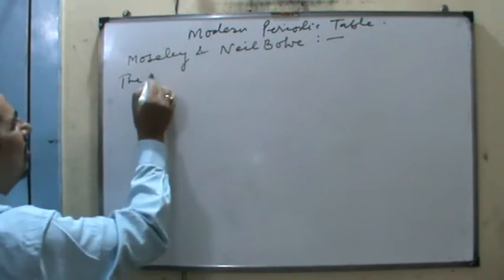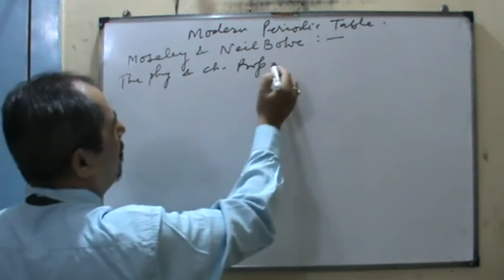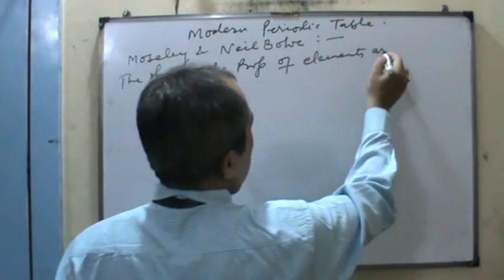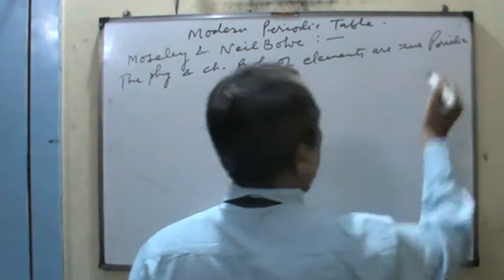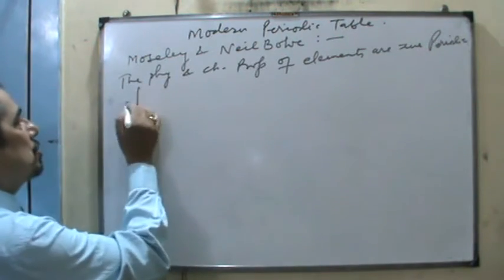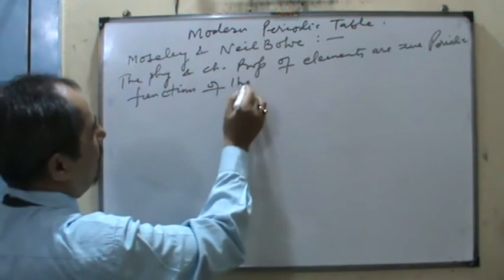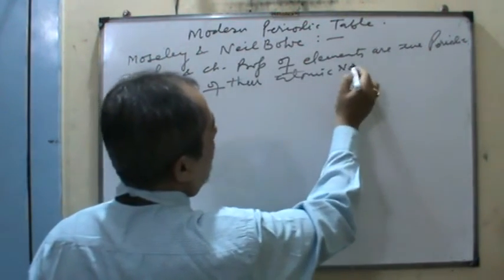The physical and chemical properties of elements are the periodic functions of their atomic number.